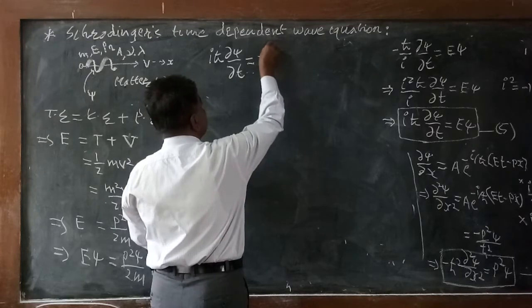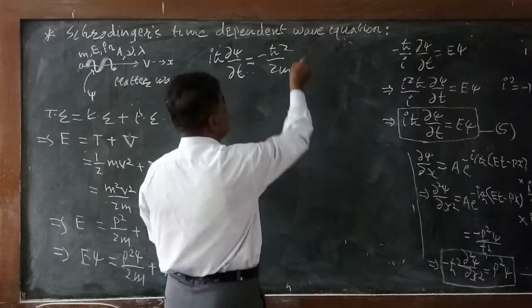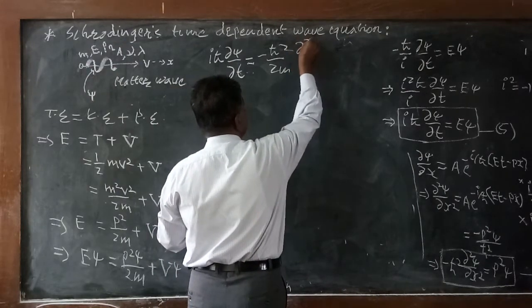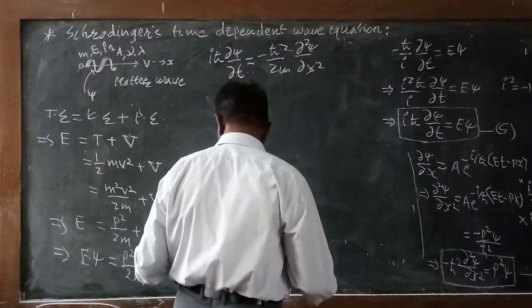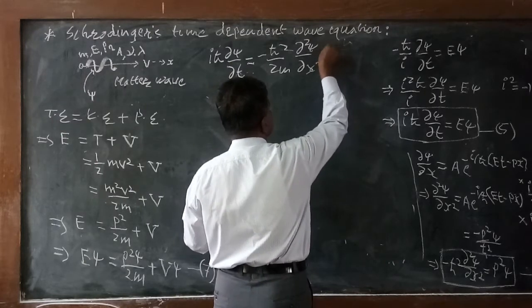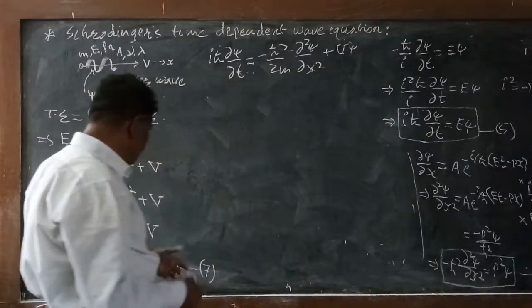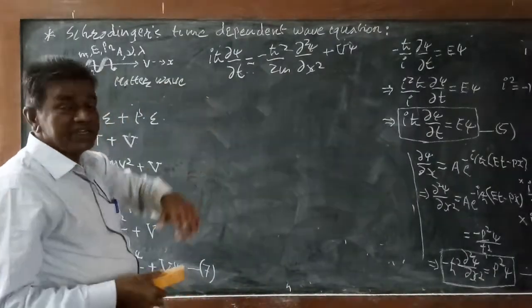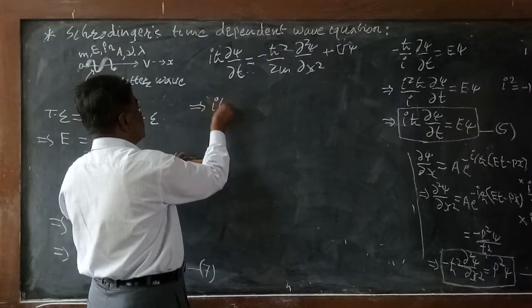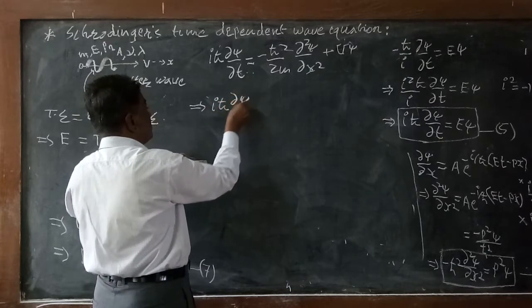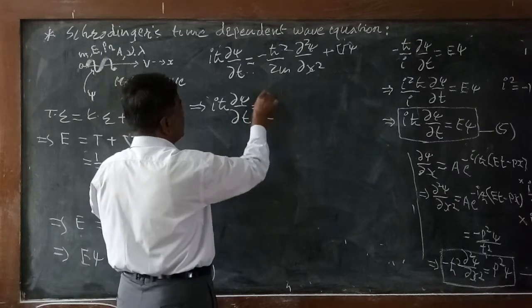So what we are getting is minus h cross square divided by twice m, d square psi divided by dx square, plus v psi. So we are getting this equation. By putting the value of p square psi there, we get that equation. So this equation can be written as: i h cut delta psi divided by delta t will be equal to, taking psi common to this side, minus